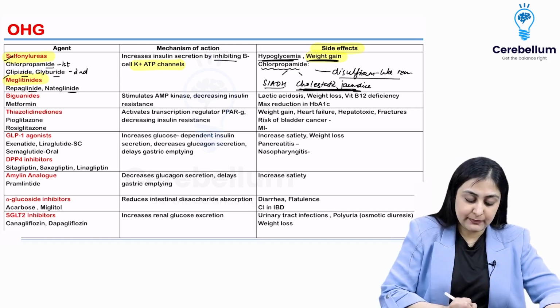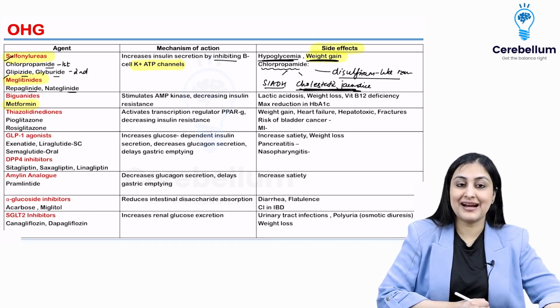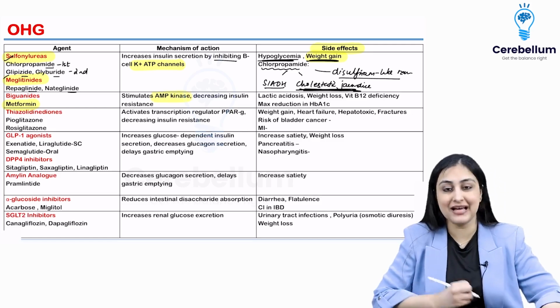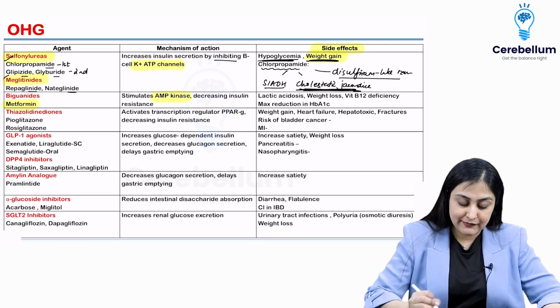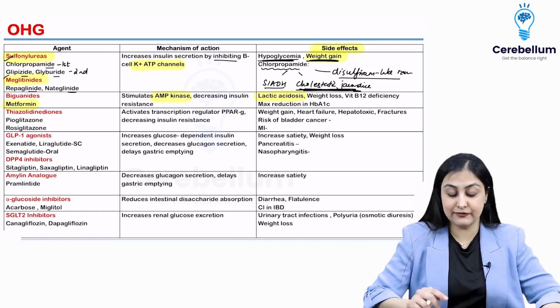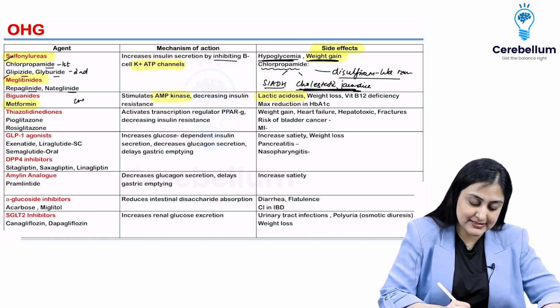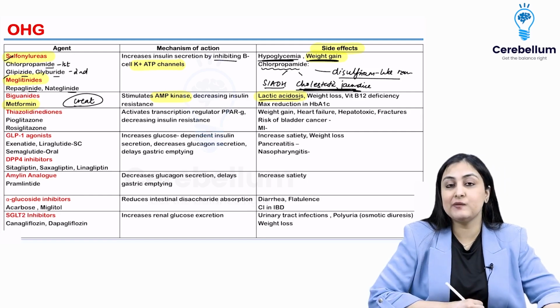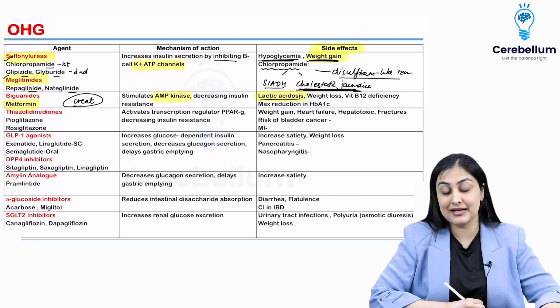Going on to the most important, most commonly used drug in practice, which is metformin, which is a biguanide. So it decreases insulin resistance by stimulating AMP kinase. This is what you want to remember. Very important is you never give metformin in somebody who has renal failure. So you have to check a baseline creatinine in all patients. If that is deranged, you will not give metformin because that can lead to lactic acidosis.